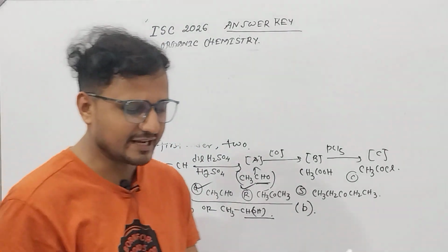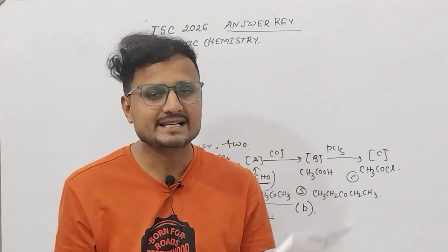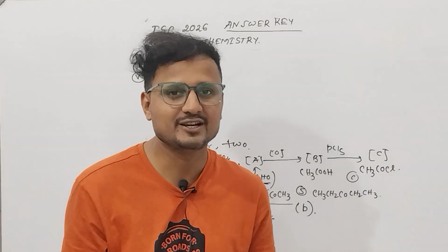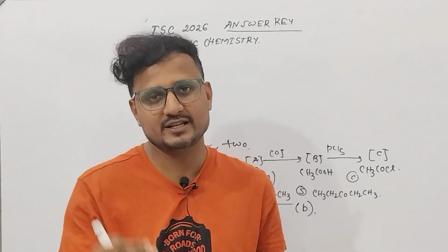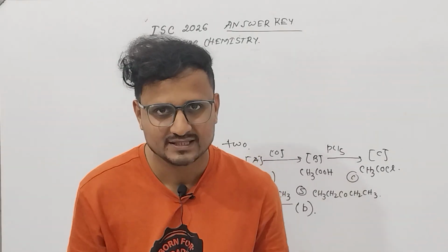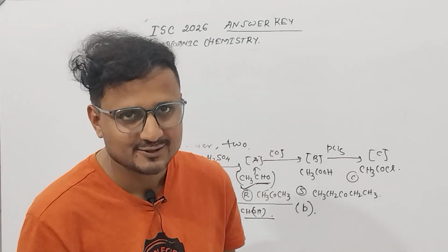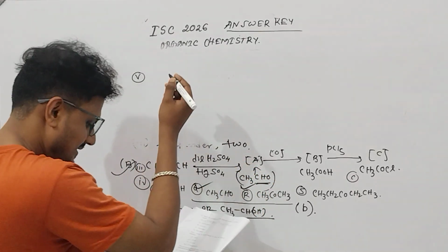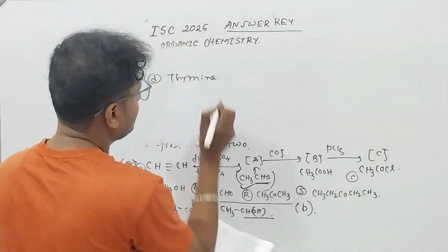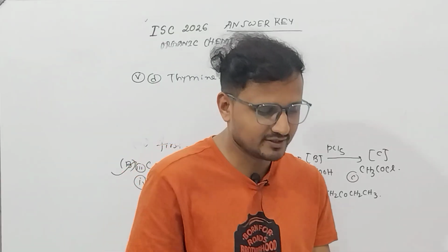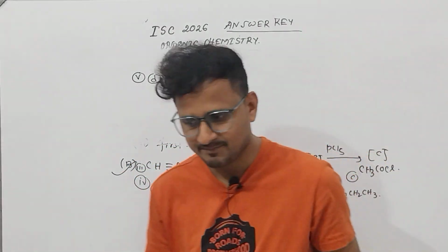Which one of the following nitrogen bases, some nitrogen bases are given, is absent in RNA? We all know in RNA the nitrogen bases are adenine, guanine, cytosine and uracil. And in DNA, adenine, guanine, cytosine and thymine. So thymine is absent here. So it will be thymine. Thymine will be the correct option. So whatever I have understood here, the paper is quite okay till this.